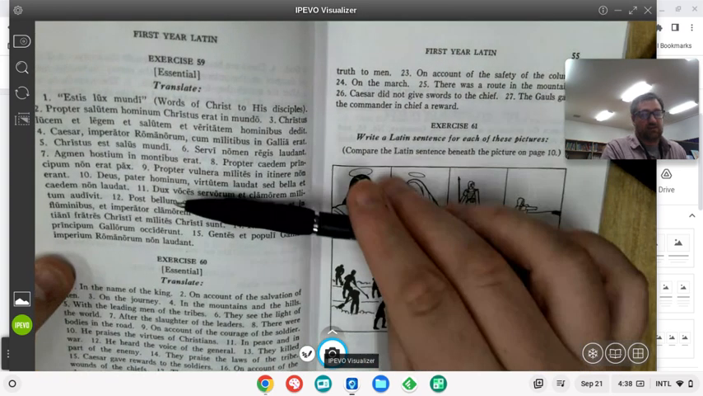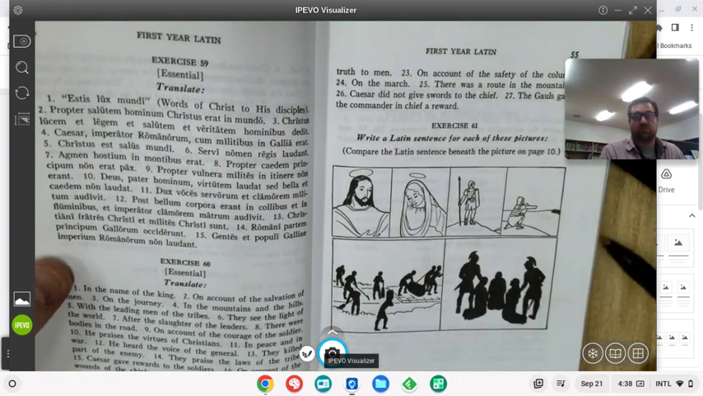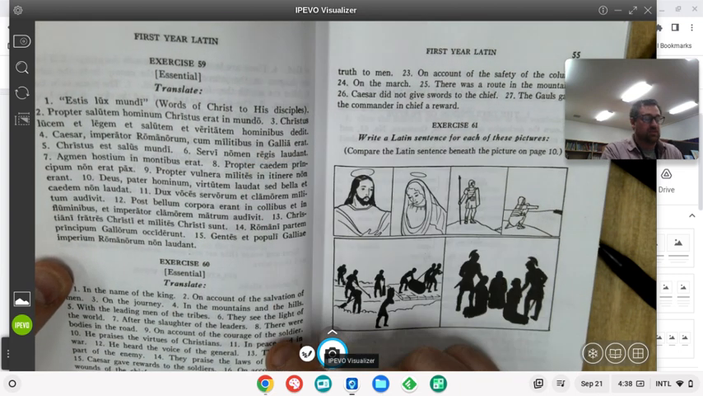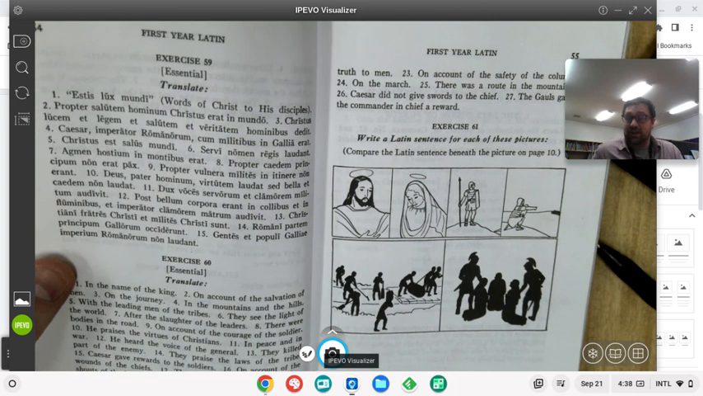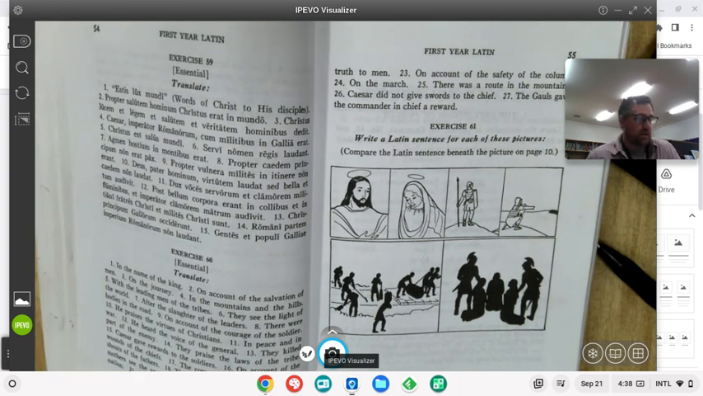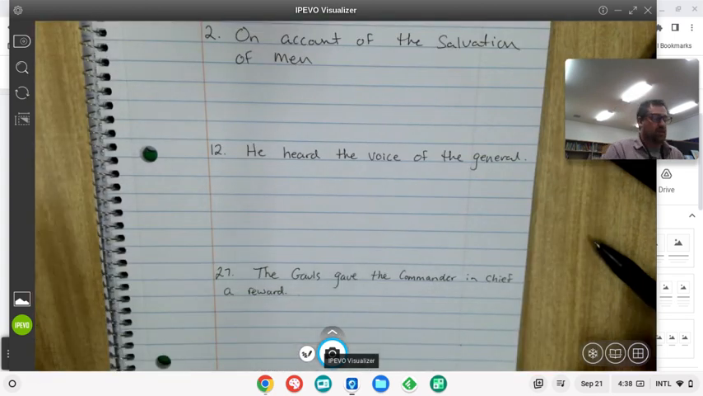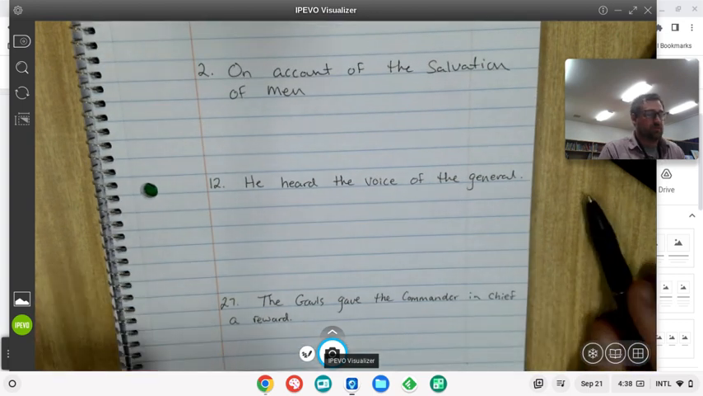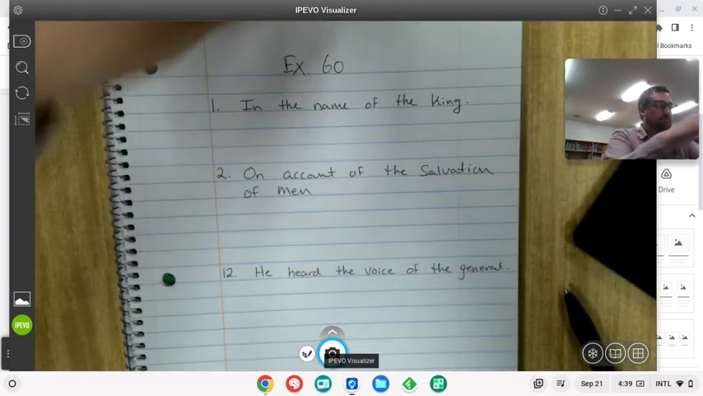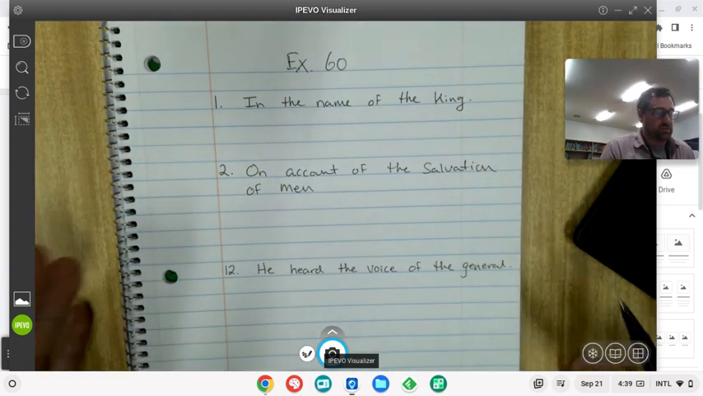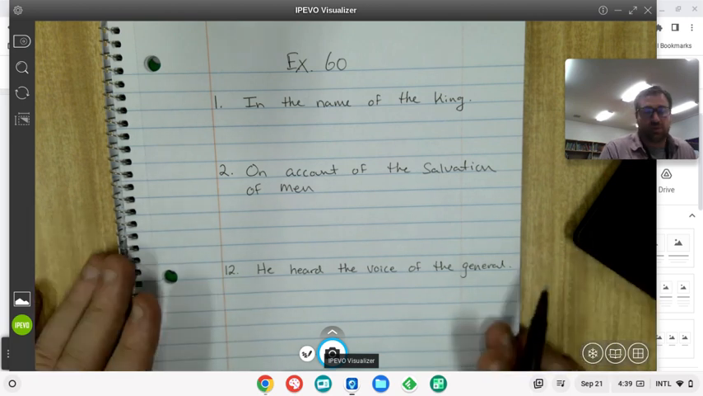59 and 60 are kind of similar sentences that use similar different things that you've learned, except 59 is the Latin to English. This is the English to Latin. This video is just the English to Latin that we're going to do. And I've selected 4 sentences: 1, 2, 12, and 27. And so I'm going to be talking through these. If you have this exercise for homework, you can expect to do the in-between ones, but these should be a good help to you.